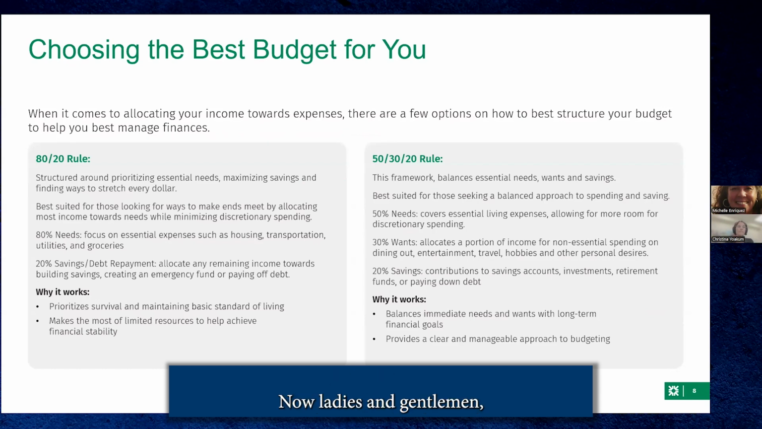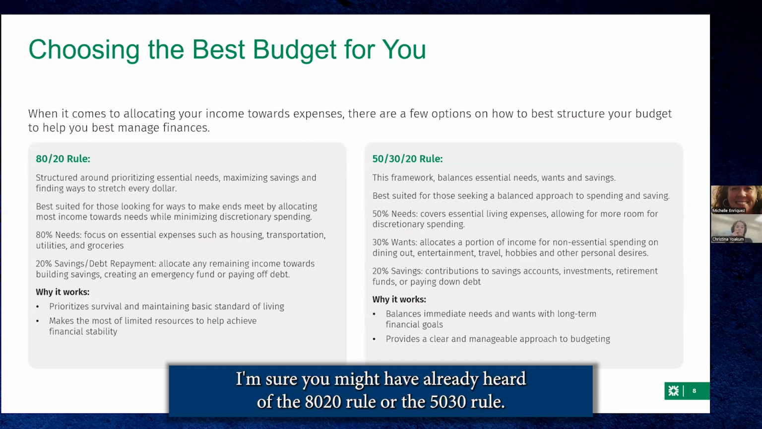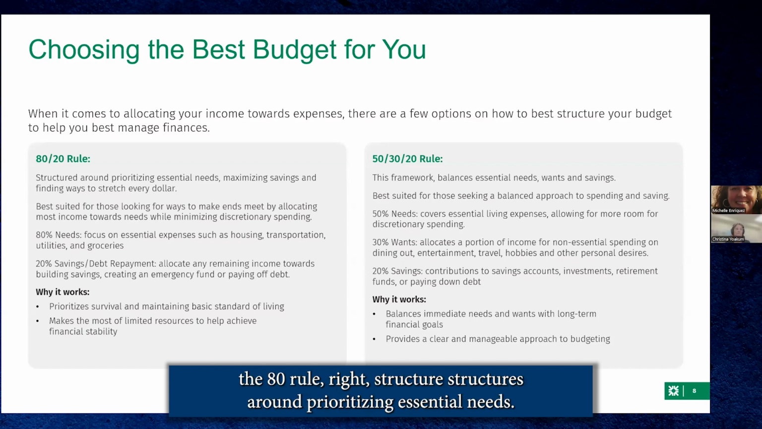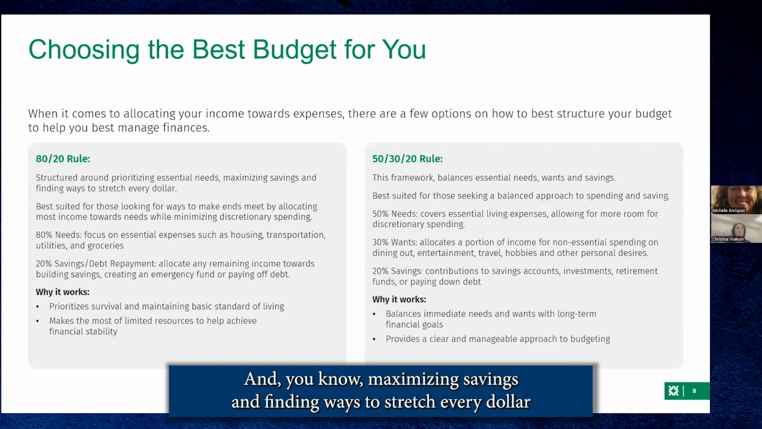Okay. Now, ladies and gentlemen, I am sure you might have already heard of the 80-20 rule or the 50-30-20 rule. So here's how it works, okay? Now, as you can see, the 80 rule structures around prioritizing essential needs, maximizing savings and finding ways to stretch every dollar. Best suited for those looking for ways to make ends meet by allocating most income towards the needs while minimizing discretionary spending.